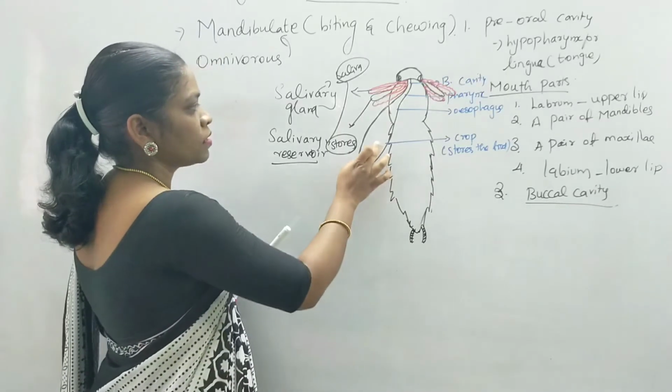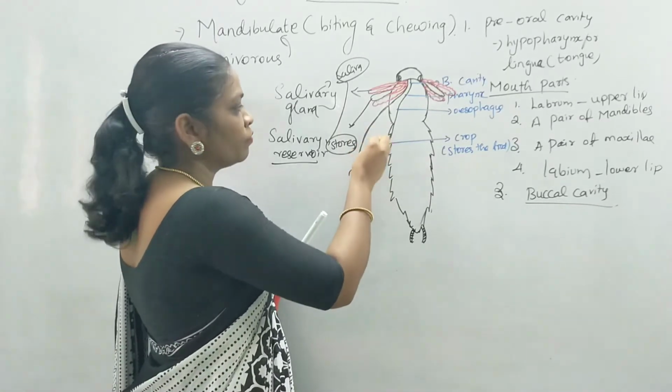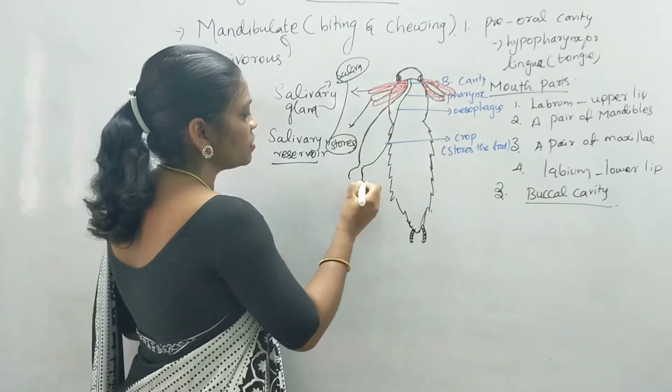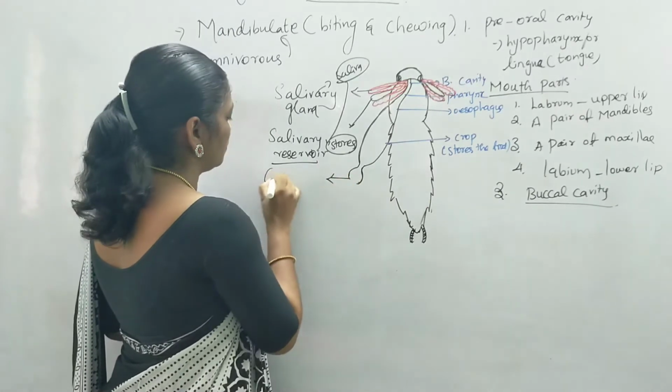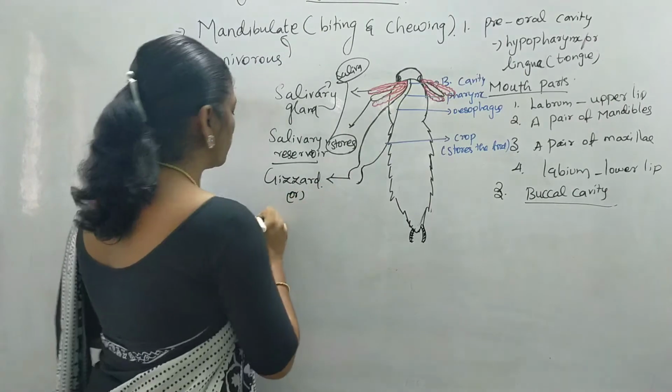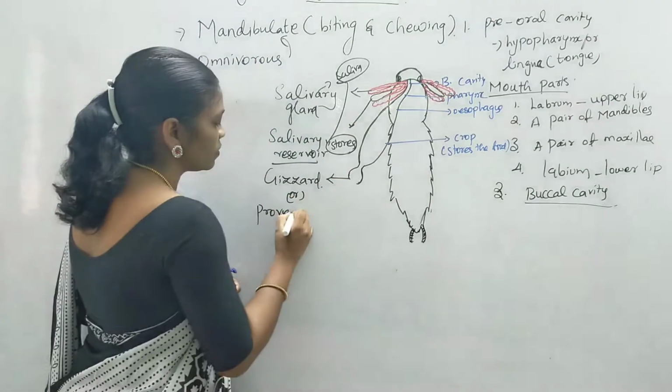This is the crop region, where the food item is stored for a short period of time, followed by a somewhat wider region. This region is known as the gizzard. The gizzard is also known as the proventriculus.